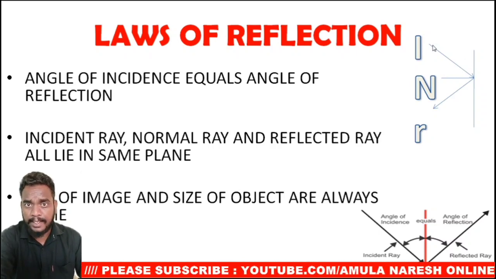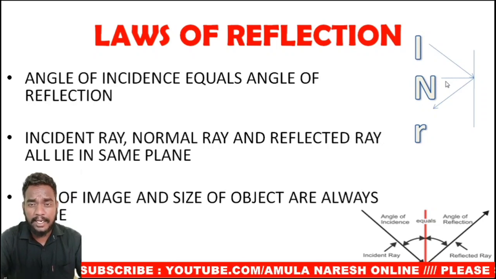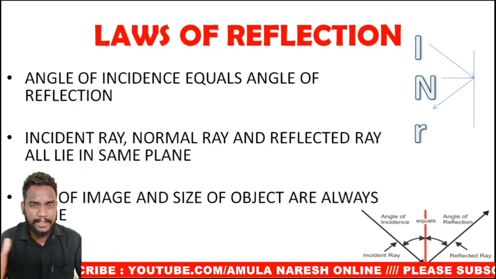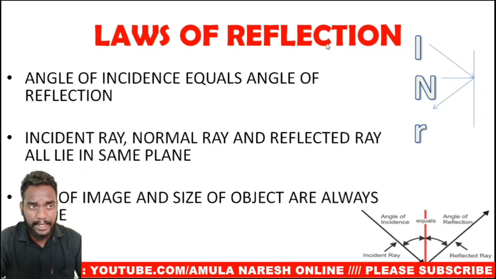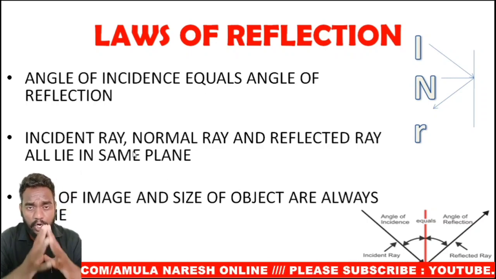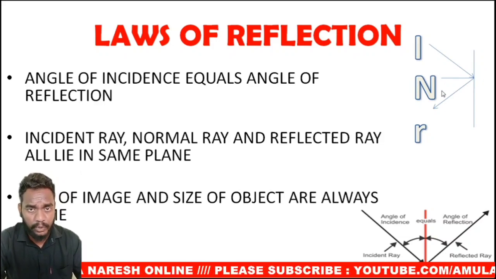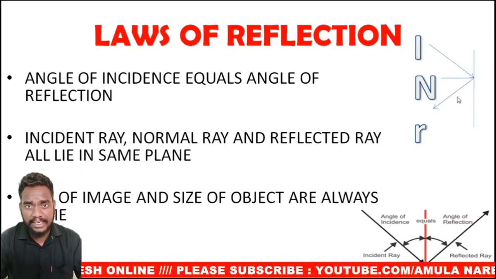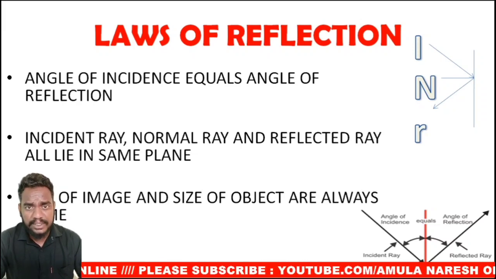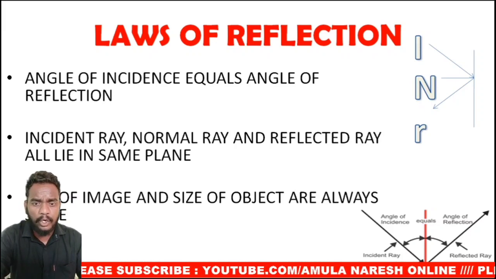So if you see here, the incident ray I, normal ray N and reflected ray R, all three lie in the same plane. Then the third point is that the size of the image and the size of the object are always the same. That means if you are standing in front of a mirror and looking at the image of you formed inside the mirror, then your size and your image size will always be equal. So there will not be any change.